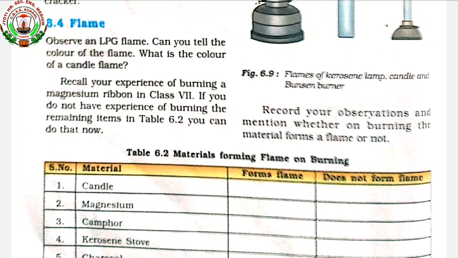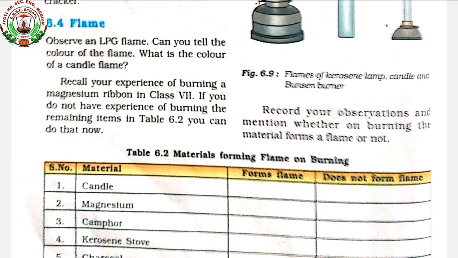So if you look at the candle, the first thing that comes to our mind is, how does it look? Yes, from far it looks yellow orange in color. This is the visible gas part. This is actually a gas, an ignited gas which is visible during combustion, and that is called a flame. The flames are different for different combustible substances, like candle flames, LPG flames, etc.